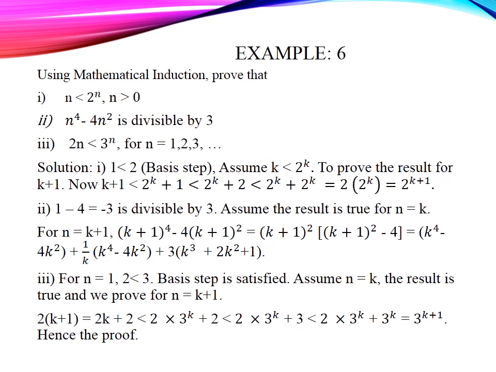Next problem. For n equal to 1, the result is true, that is 2 less than 3, so this step is satisfied. Now assume for n equal to k the result is true, that is 2k less than 3 power k, that is our assumption. Now we check for n equal to k plus 1, that is 2 into (k+1) equal to 2k plus 2, which is less than 2 into 3 power k plus 2. Then after some manipulation, we get 3 power (k+1). Hence our result is true for n equal to k plus 1.